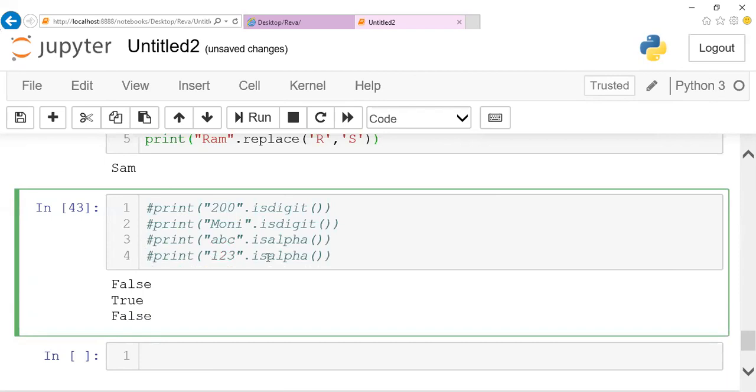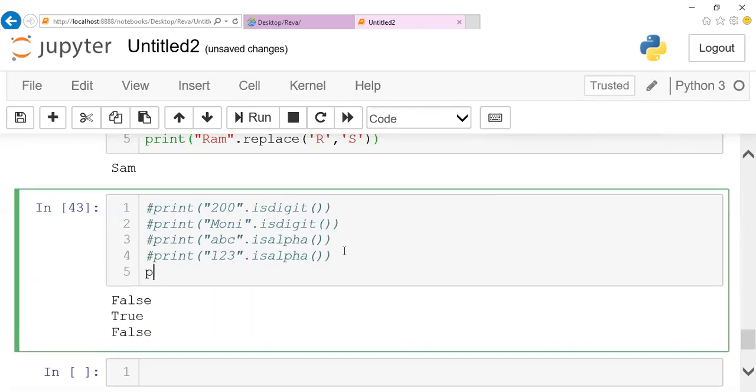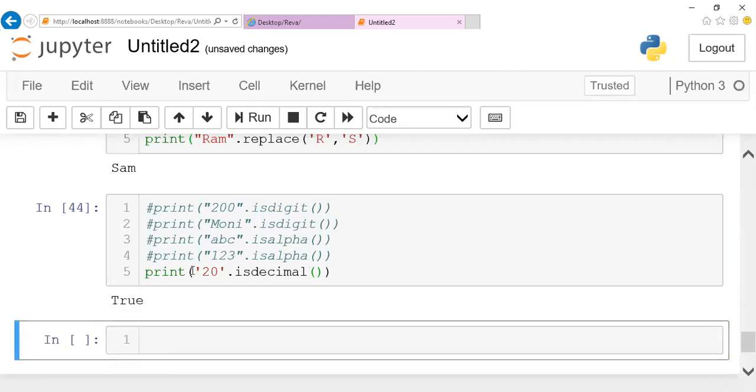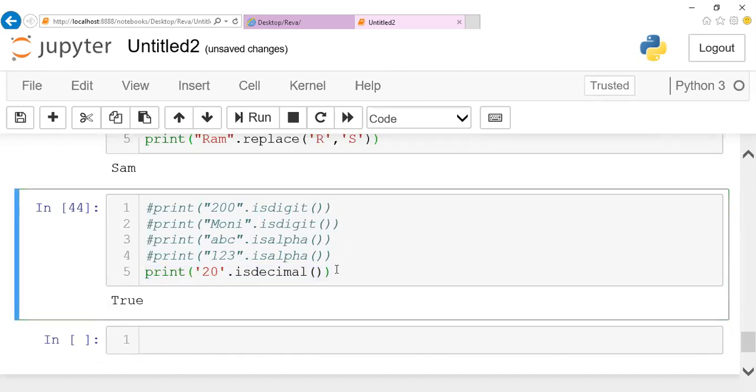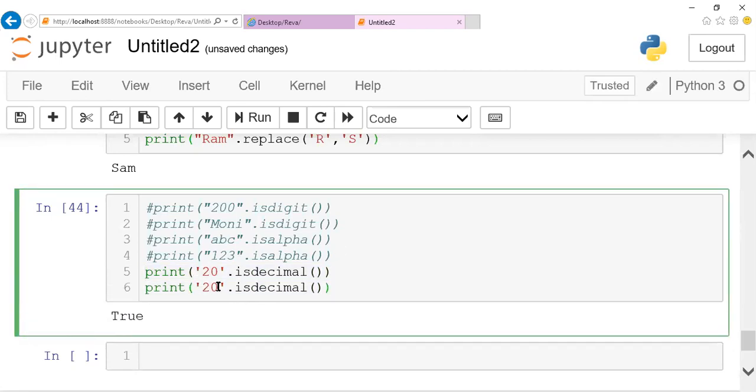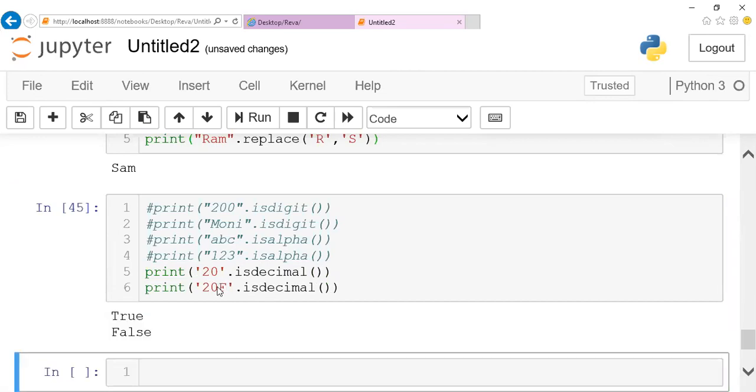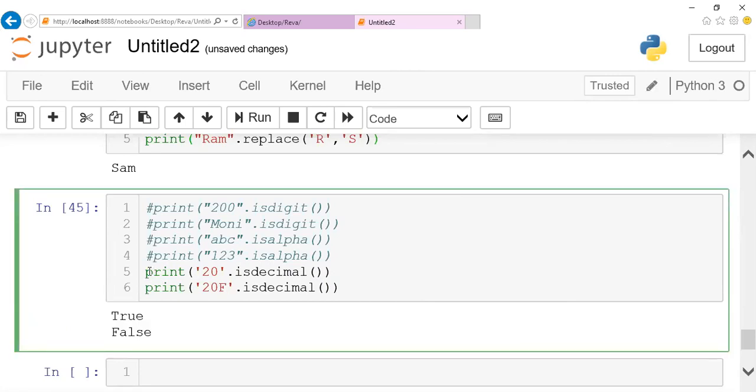The same way, we do have a function to check whether a particular number is a decimal number or not. Like I can say "20" and call isdecimal. If it is a decimal number, it will give you true. In case it is not a decimal number, let me give a hexadecimal value with an F along with it. In those cases, it will give you false as your output. So this is a function used for checking whether it's a digit, alphabet or decimal. You can check with alphanumeric also.